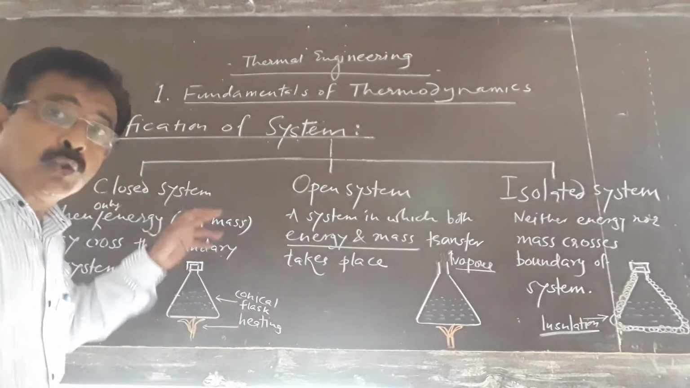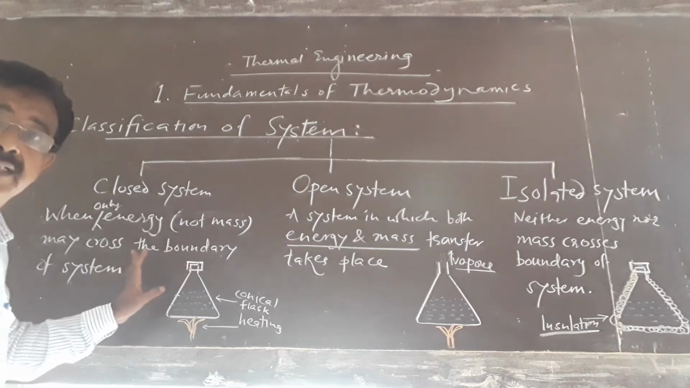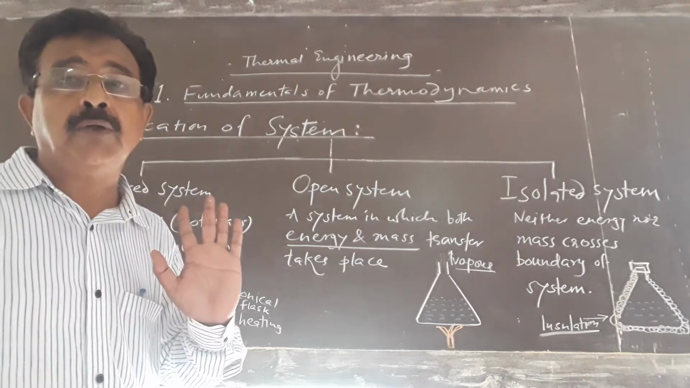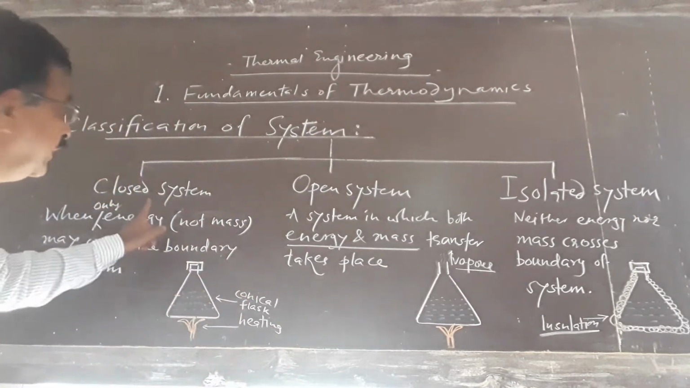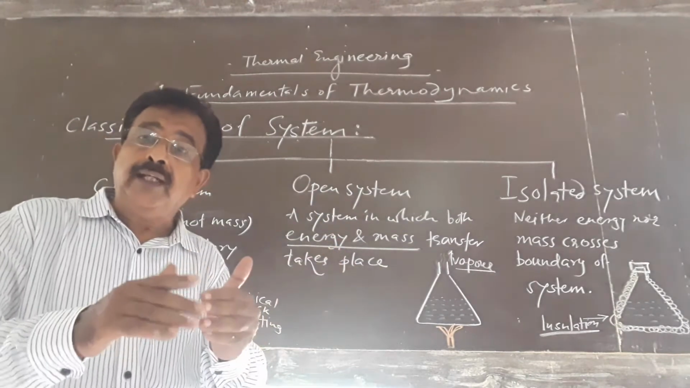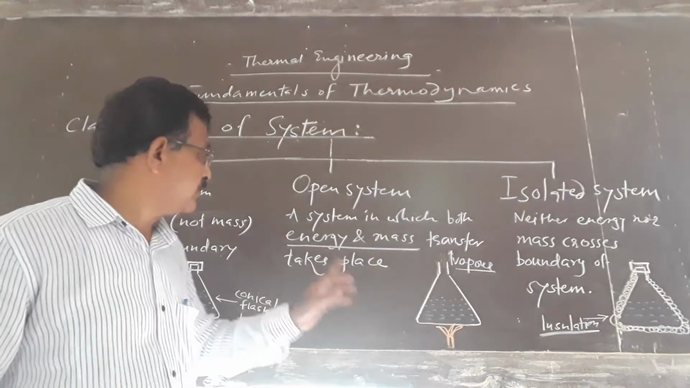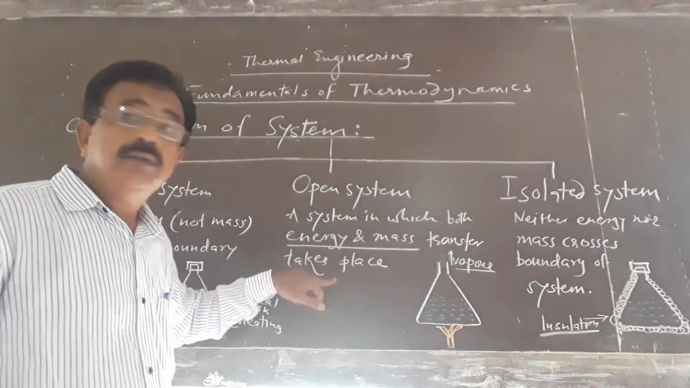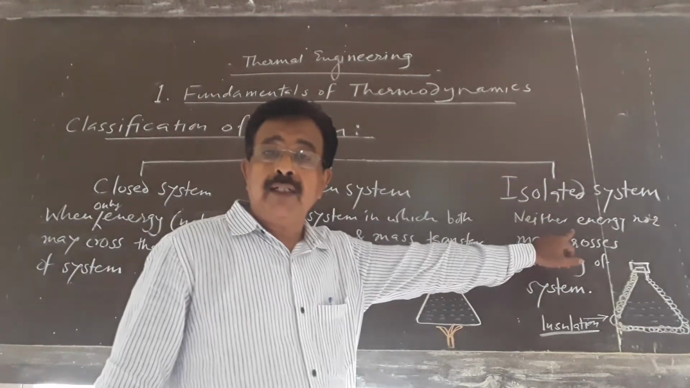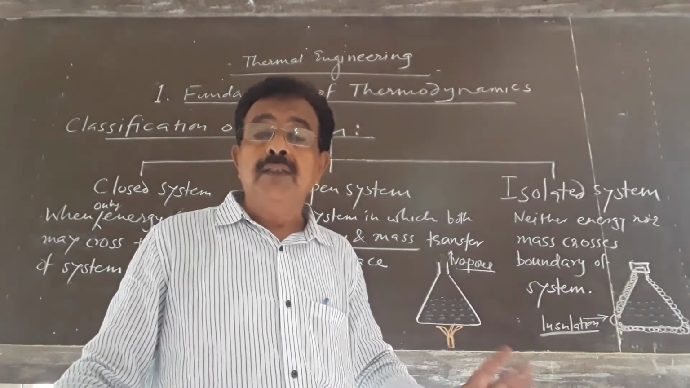What is a closed system? A closed system means only energy will cross the boundary but not mass. Only energy will cross the boundary of the system but not mass, then it is called a closed system. In an open system, both energy and mass will cross the boundary of the system, or transfer will take place. And in an isolated system, neither energy nor mass crosses the boundary of the system.